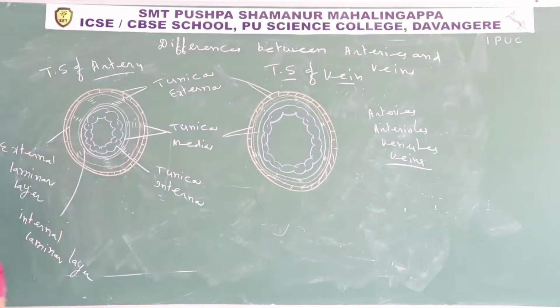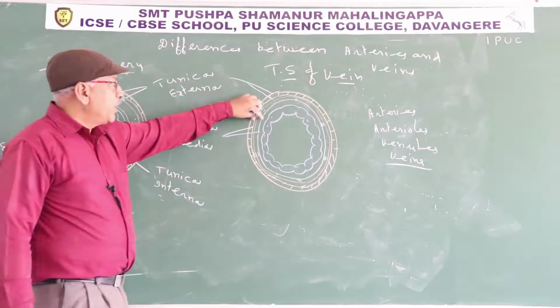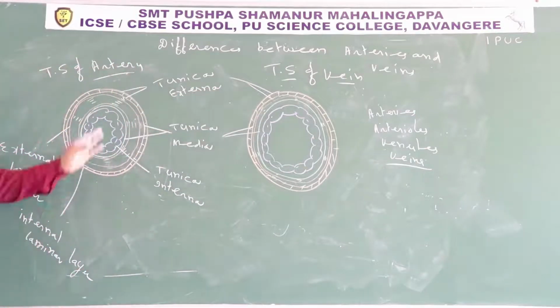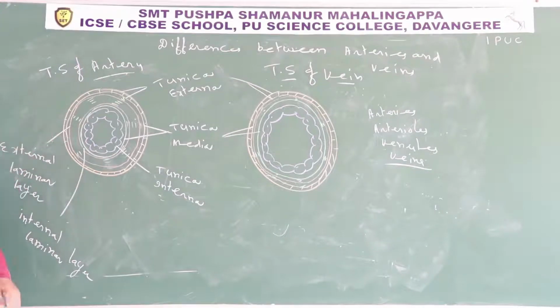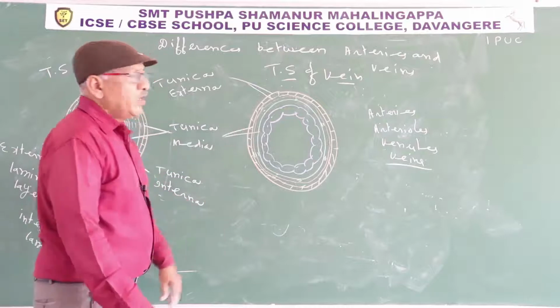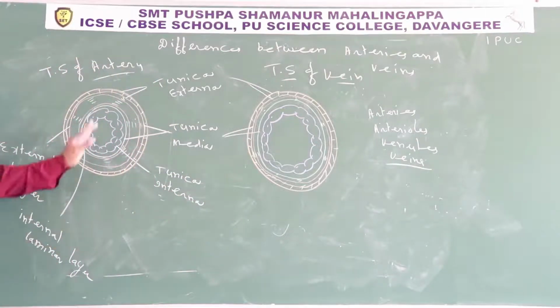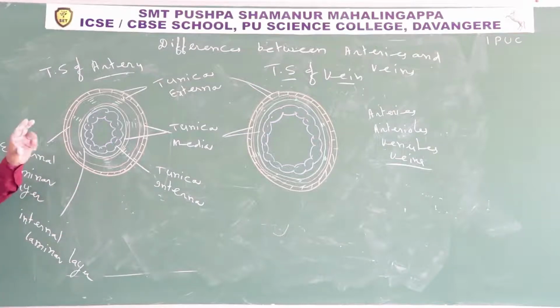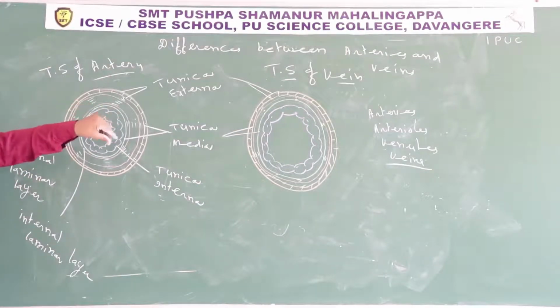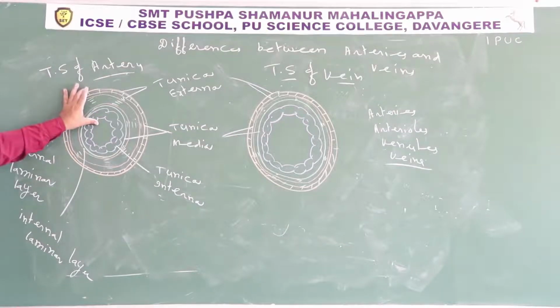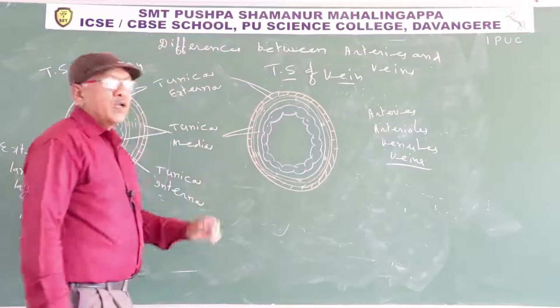Tunica externa is made up of collagen fibers. Tunica media of artery is thick when compared to tunica media of vein. Tunica media contains numerous smooth muscle fibers. In addition, there are two elastic layers, outer elastic lamina and inner elastic lamina. But in the case of vein, only the outer elastic lamina is present, with fewer muscle fibers. That's why artery undergoes more contraction and relaxation when compared to vein. So the wall of artery is thick when compared to the wall of vein.